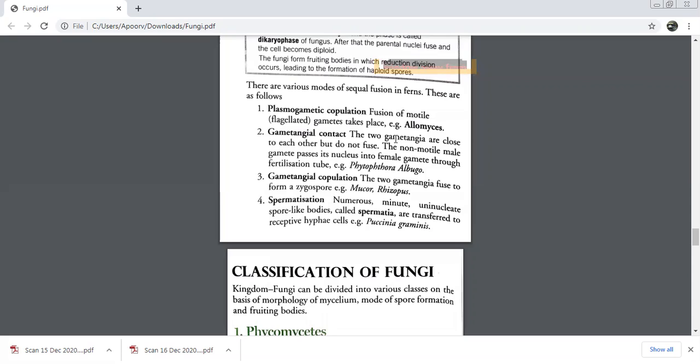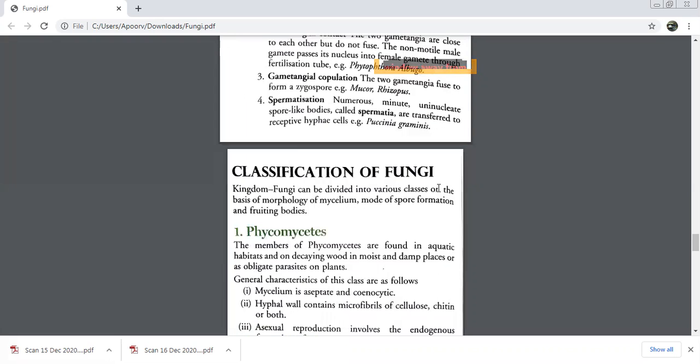See how they are different. In gametangial contact, the gametangia do not fuse, they just come closer. But in gametangial copulation, the gametangia fuse and form a zygospore. The name itself is very clear.